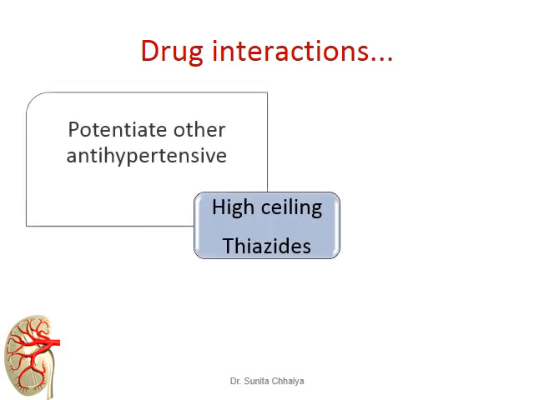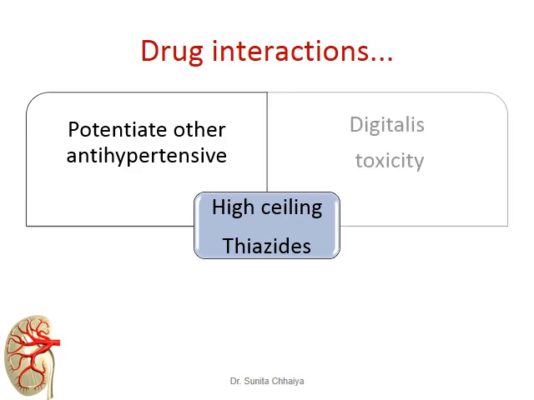They can potentiate if administered with other antihypertensive drugs. They can enhance digitalis toxicity, as digitalis is one of the drugs used for congestive heart failure. The effect of digitalis is based on the potassium level. If there is hypokalemia, more toxic effect is generated. So both high ceiling and thiazide diuretics produce hypokalemia, so they can enhance the digitalis toxicity,